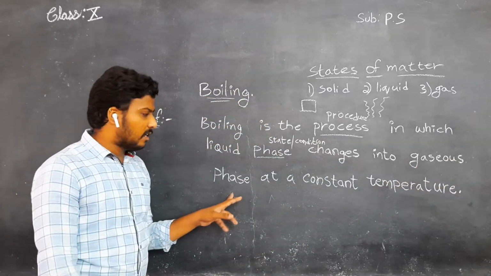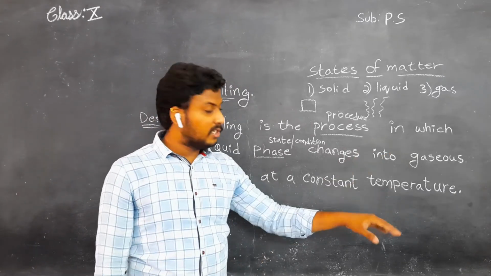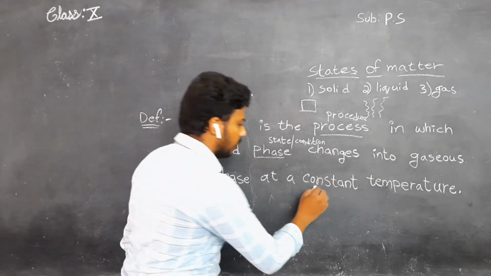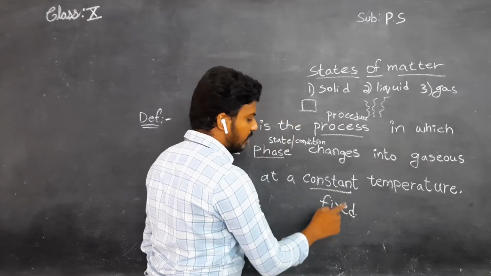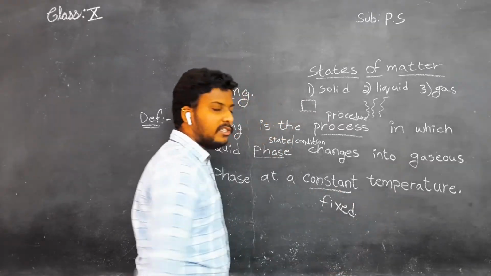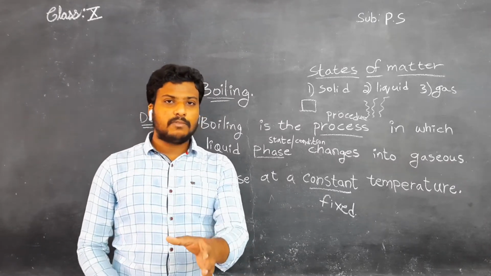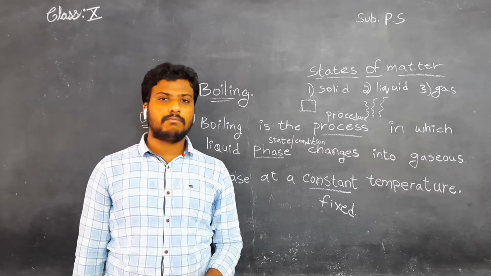Phase means again state, at a constant temperature. Here he is not saying at any temperature, he is saying constant temperature. What is constant? Constant means fixed temperature. What's a fixed temperature? See, you need to come to school by 8:35 sharp.